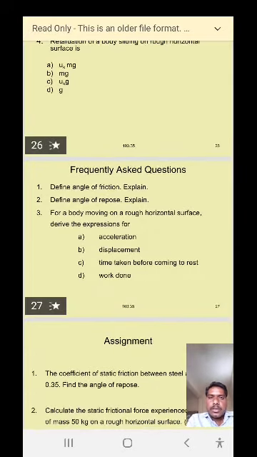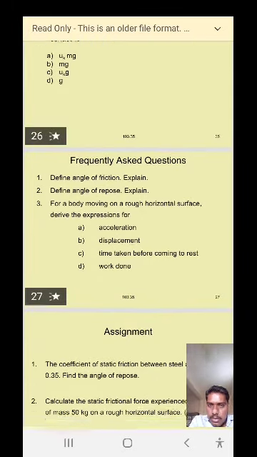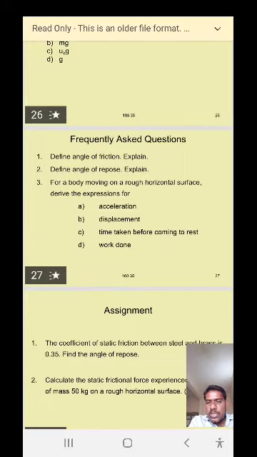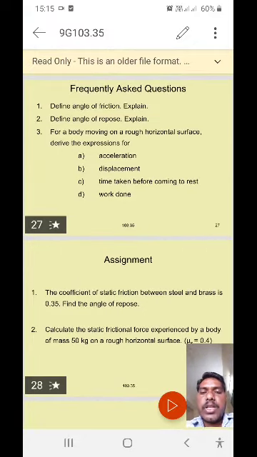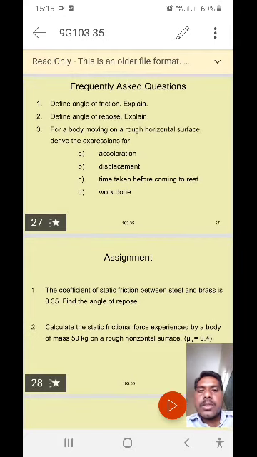Okay, so I'll give some frequently asked questions from today's topics. The most commonly asked questions from today's topics. Question number 1: define angle of friction and explain.